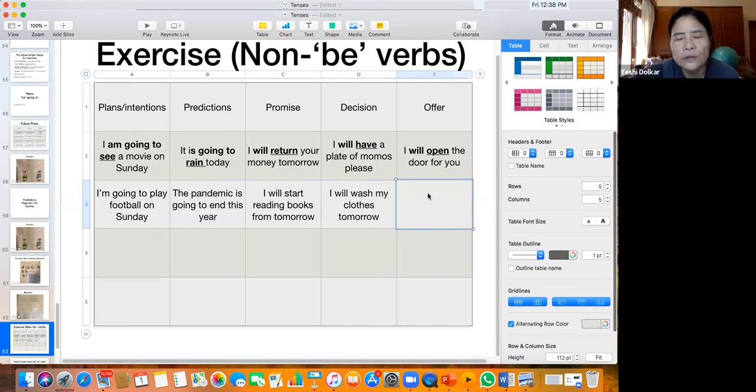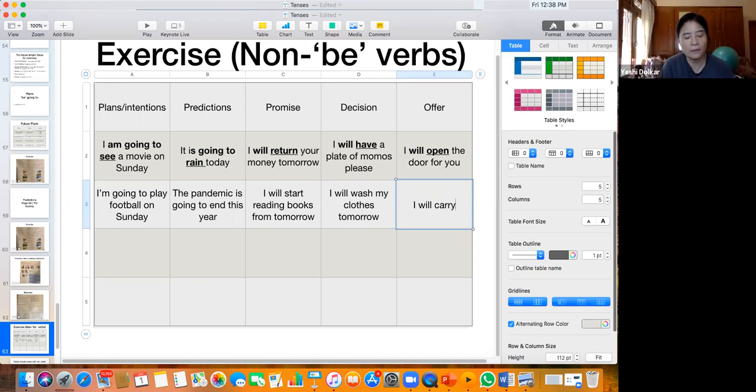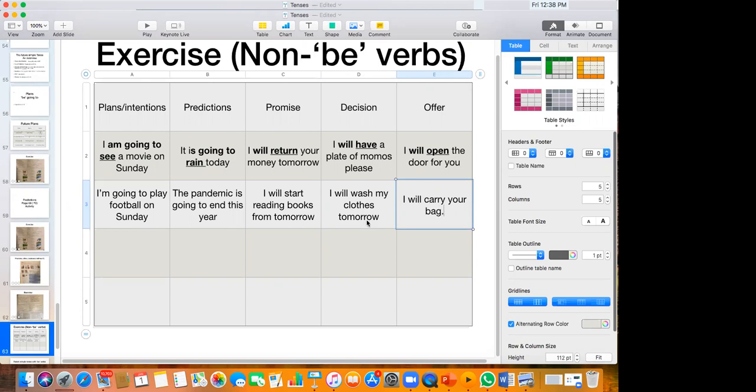Offer: I will give you my book. I will carry your bag back. Okay, so this is an offer.